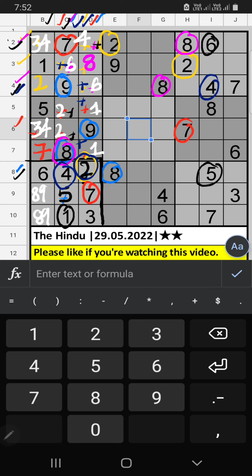Fourth row and second row, we have pair numbers 4 and 7. So 4 and 7 can't come in these cells. It will come in another two cells. Column G, we already have 4. So 4 can't come in the cell. 4 is confirmed here. Then 7 is here.